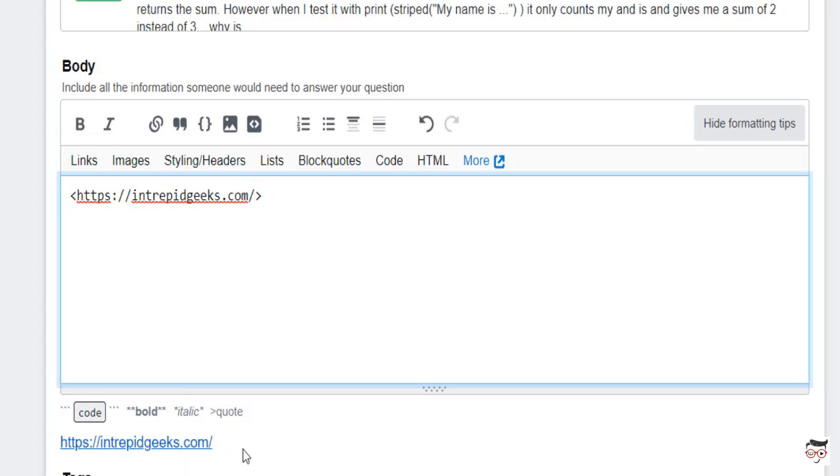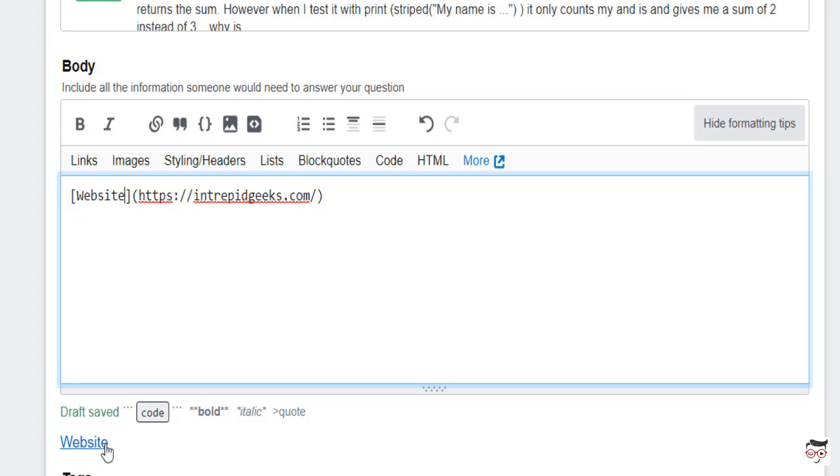But suppose I don't want the full URL to be visible. I want a text to be visible instead of this URL. So what I'm going to do, I am going to use a parenthesis instead of those angle brackets. I'll just remove the angle bracket, and in the square brackets I'm going to use a text that is website. You see, now the URL is gone. It's only website that is visible.